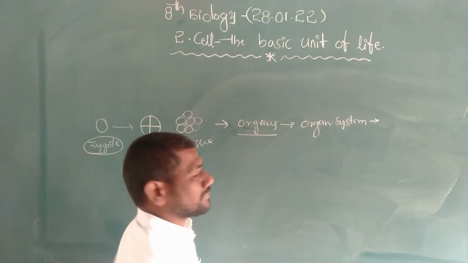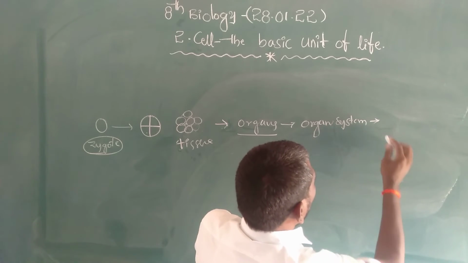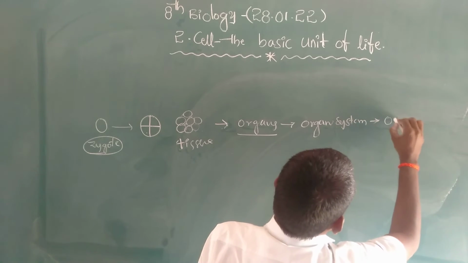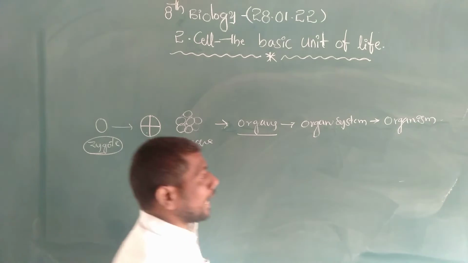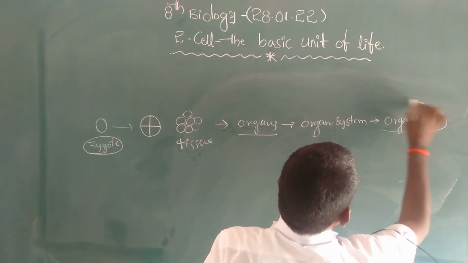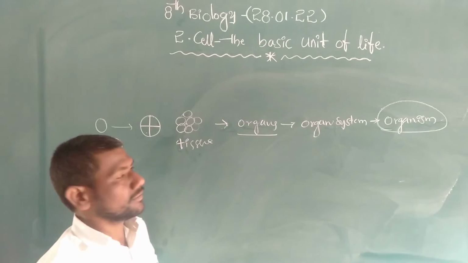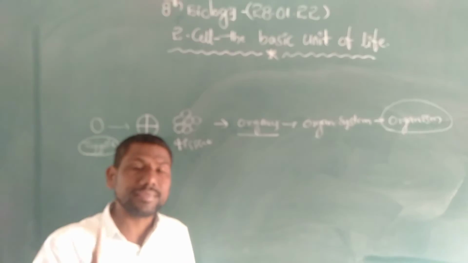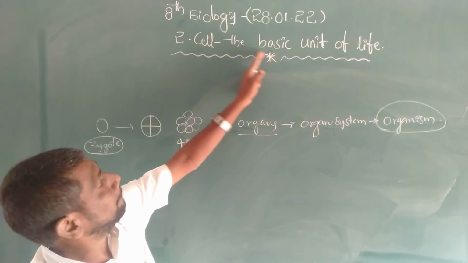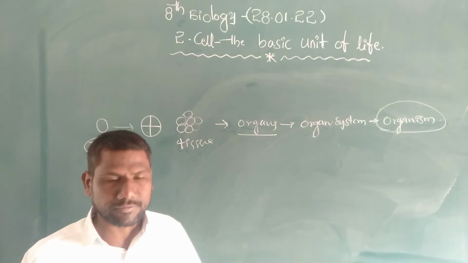These organ systems are arranged systematically and lead to an organism. One organism is formed from a single cell. That's why the cell is the basic unit of life.